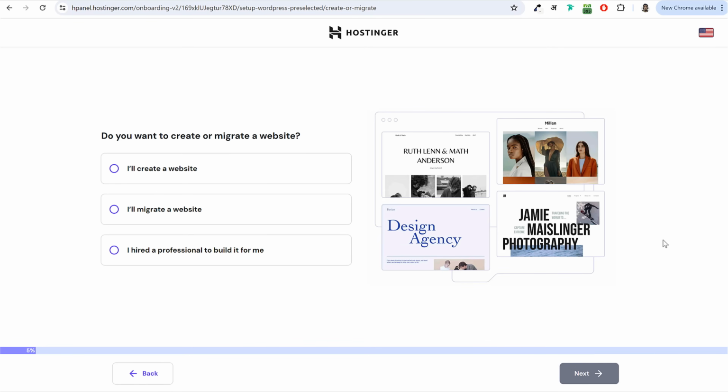Then in the next step, they will ask you whether you're creating a new website or you're migrating a website. Again, in this case, we'll select the first option. We are creating a new website. So select the first option and again click on this next button at the bottom right corner.